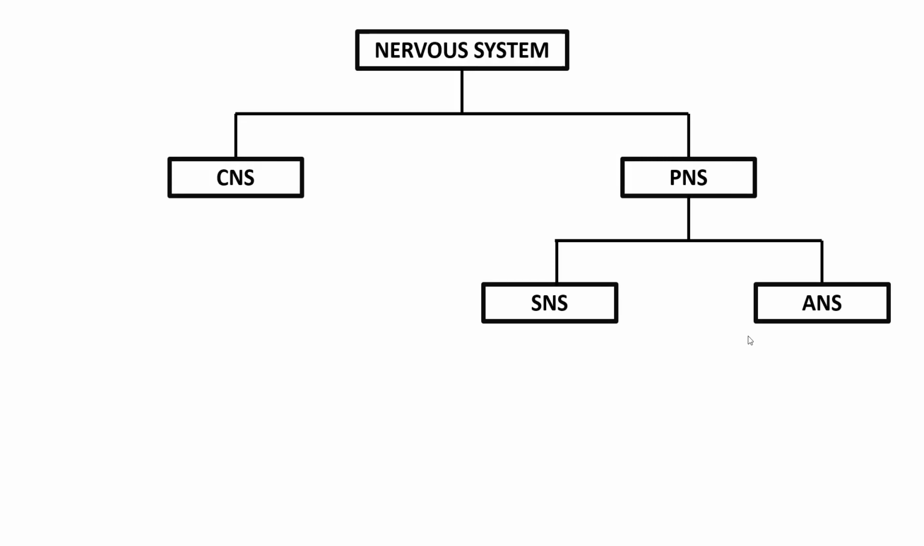about the nervous system, which I told in my adrenergic class also. The nervous system is divided into two categories: central nervous system and peripheral nervous system. Central nervous system includes brain and spinal cord, and peripheral nervous system includes somatic nervous system and autonomic nervous system. Here our main concern is the autonomic nervous system.